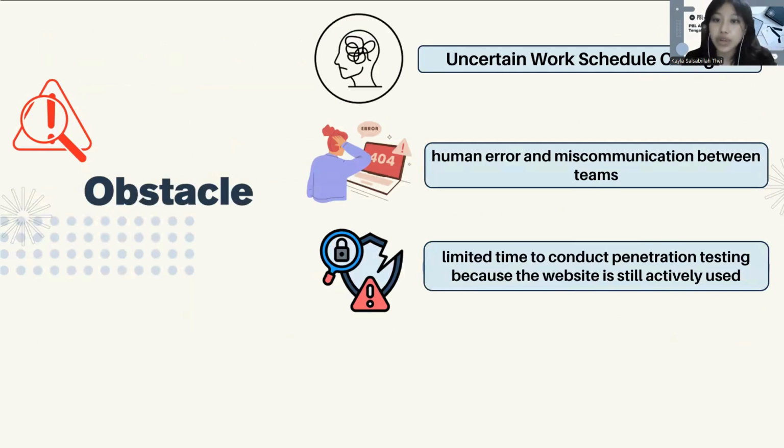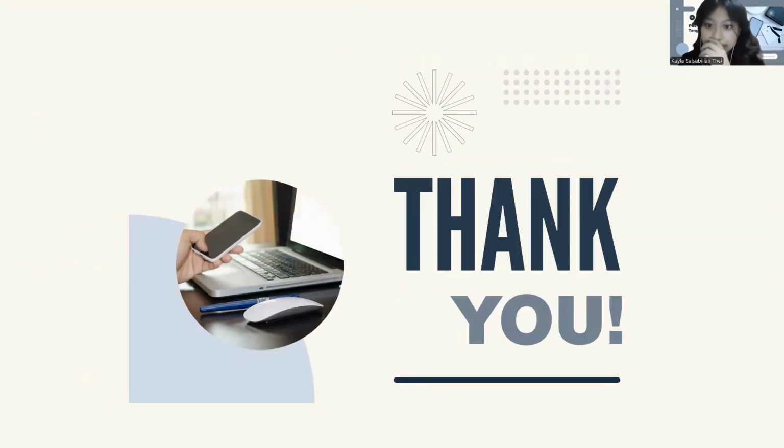During our project, until this day, we have found some obstacles. The first one is uncertain work schedule changes. The second one is human error and miscommunication between teams. And the last one is limited time to conduct penetration testing because the website is still actively used by the user. All right, thank you. On to the next slide.